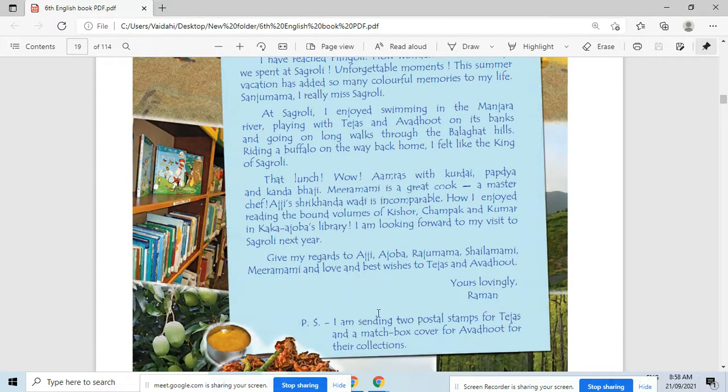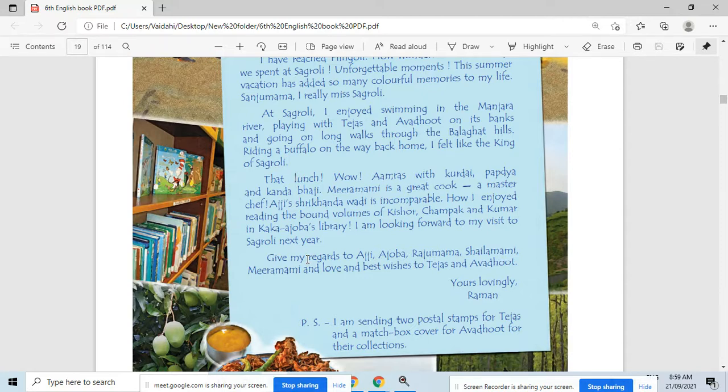And in the concluding line here, he writes, so give my regards to Aji Ajoba, Raju Mama, Shaila Mami, Mira Mami. These are all the members of Sanju Mama's family. Therefore he writes in the concluding line, so give my regards. Regards means what? Regards means what?